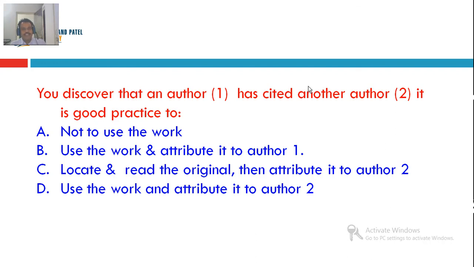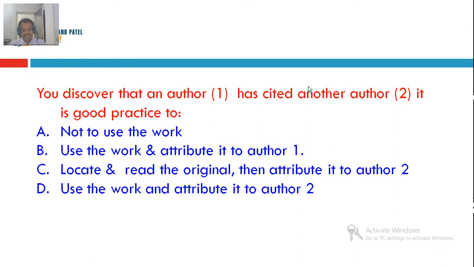You discover that an author, say number 1, has cited another author, that is number 2. It is good practice to: use the work and attribute it to author 1; locate and read the original, then attribute it to author 2; use the work and attribute it to author 2. I'm sure you require some time to make a decision.